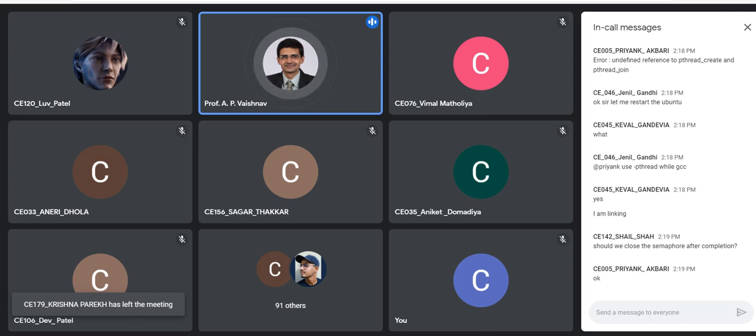Yes, should we close the semaphore after completion? Not required, because we don't have a close function as such. So it is not required.